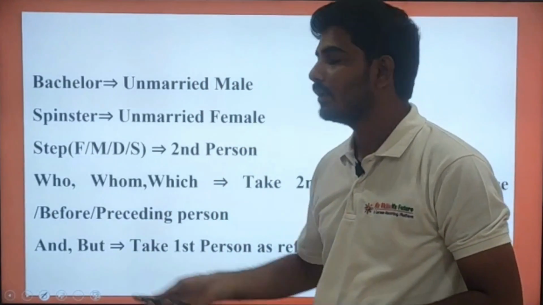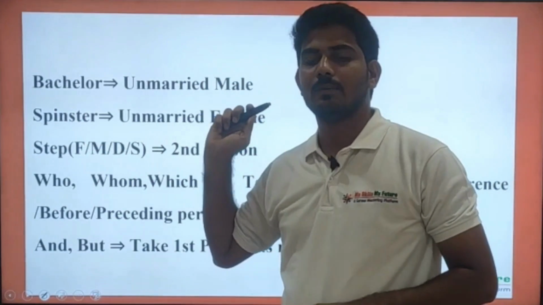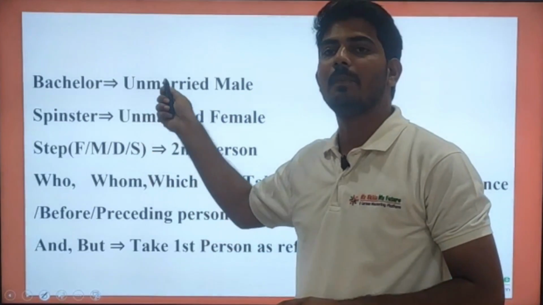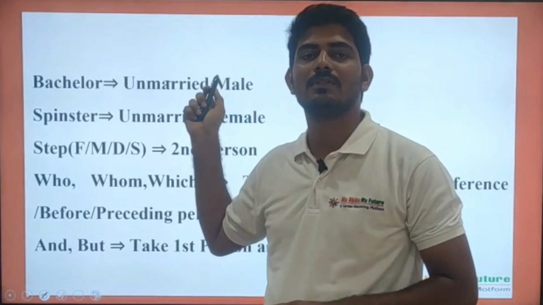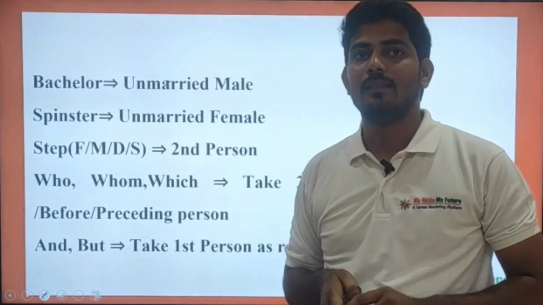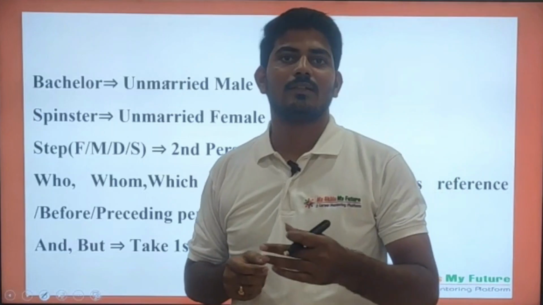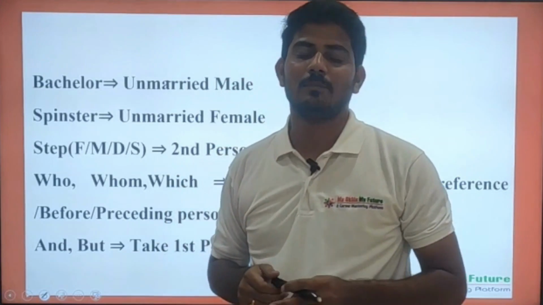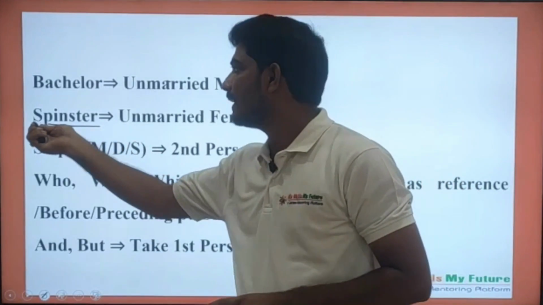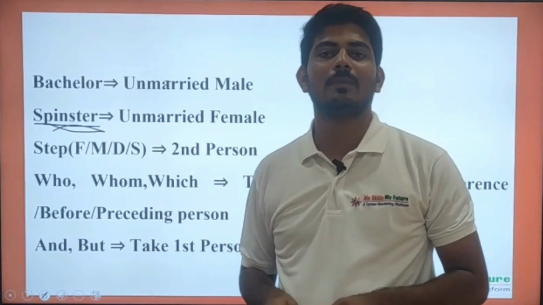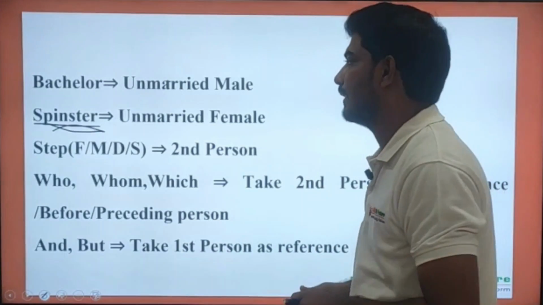Here, an unmarried male person will be called a bachelor. And there is also some doubt for us. So, sir, what will an unmarried female person be called? An unmarried female person will be called a spinster.